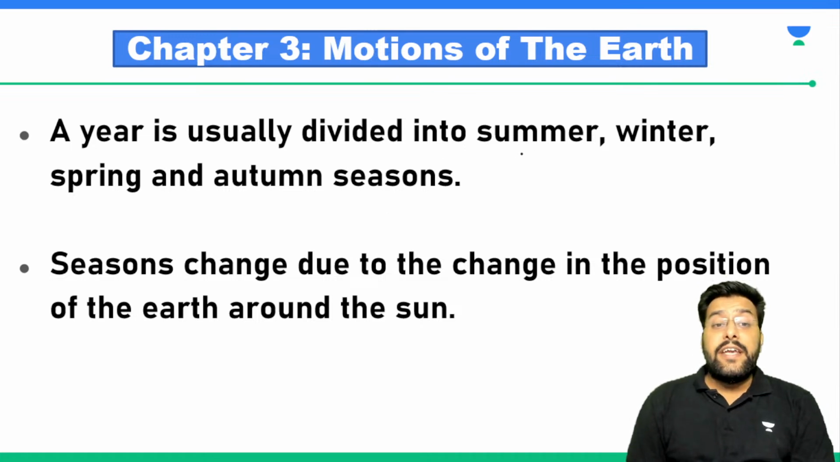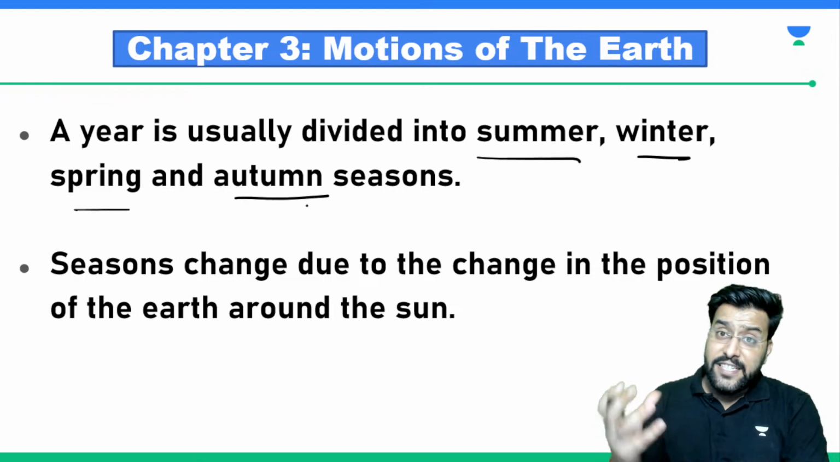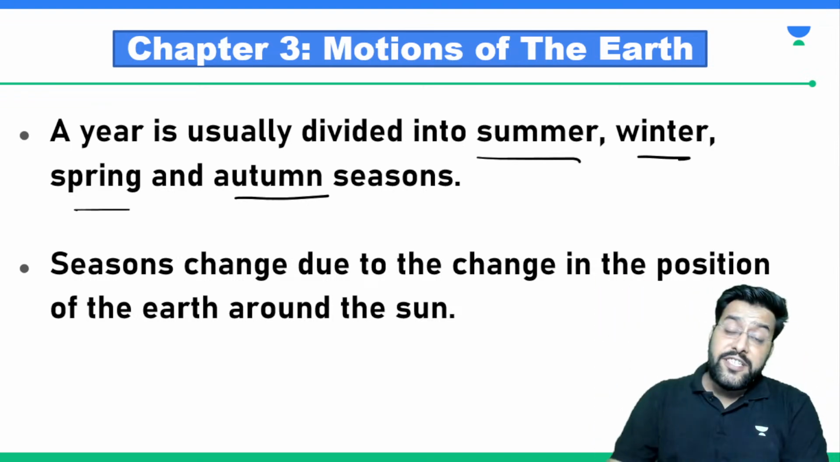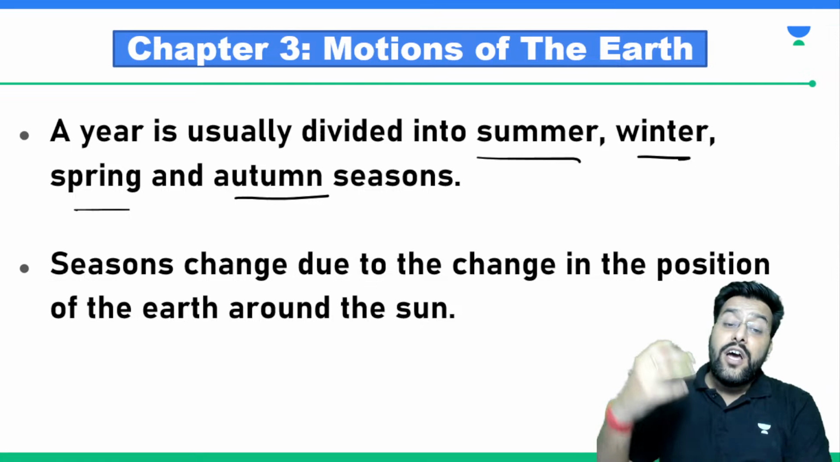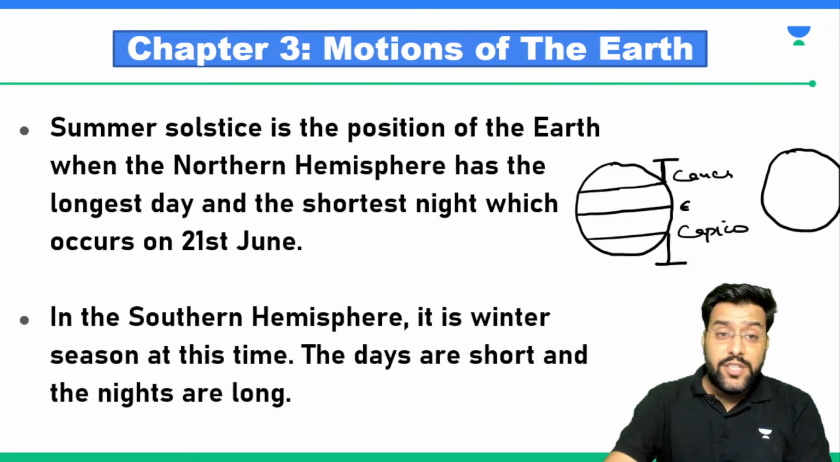So what is happening? A year is divided into seasons: summer, winter, spring, and autumn. And what happens in a year? Earth changes its position with respect to the sun, and this change of Earth's position around the sun leads to the formation of seasons.